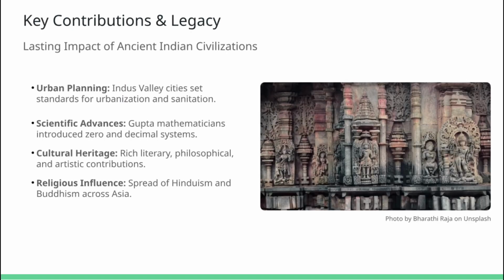What did these great civilizations leave behind? First, pioneering urban planning. The Indus Valley's grid layouts inspired future settlements. Next, philosophy and religion. From the Vedas to Buddhist teachings, we see thought systems that shaped spiritual practices worldwide. In science and math, India's decimal system and the concept of zero fueled advancements in global mathematics and technology.